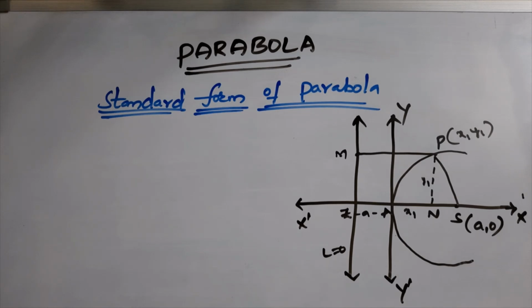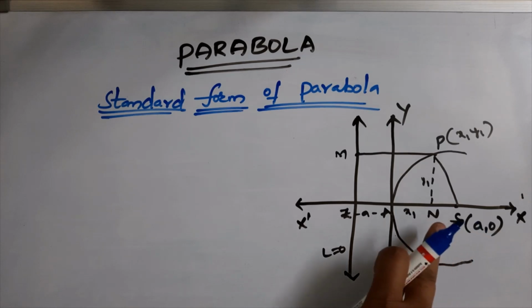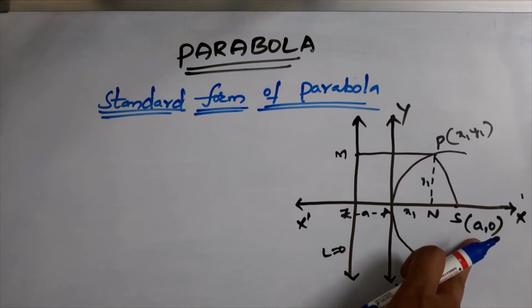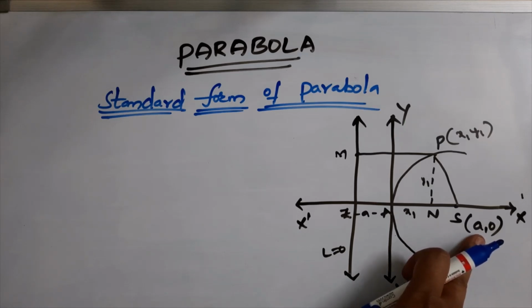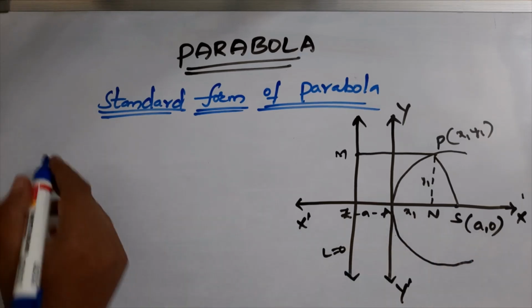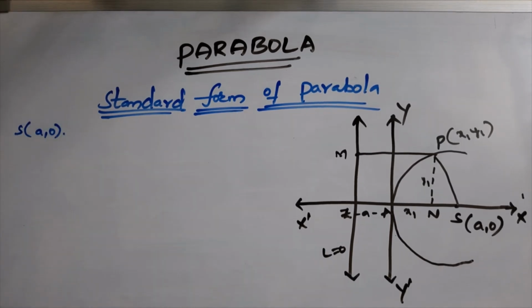Assume S as the focus, which lies on the x-axis. Whenever the focus lies on the x-axis, its y coordinate is 0, and suppose its x coordinate is a. So the focus is S(a, 0), and L = 0 is the directrix of the parabola.